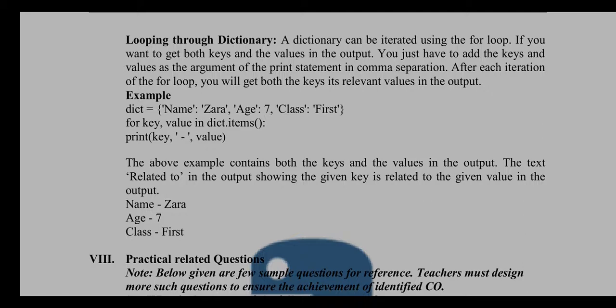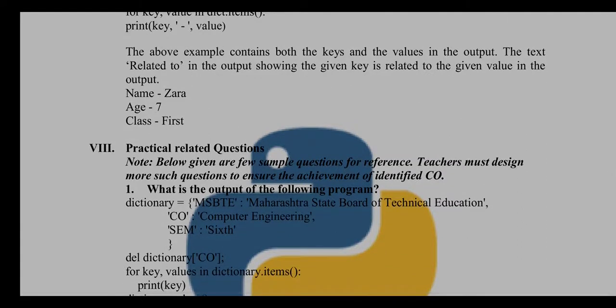We directly specified dictionary dot items, so it is going to iterate over each and every item from the dictionary. So when you print a key, it is directly going to print its value also. See the example, when this for loop is executed, all the keys and their respective values are going to be printed. So these are all the operations belonging to the dictionary.